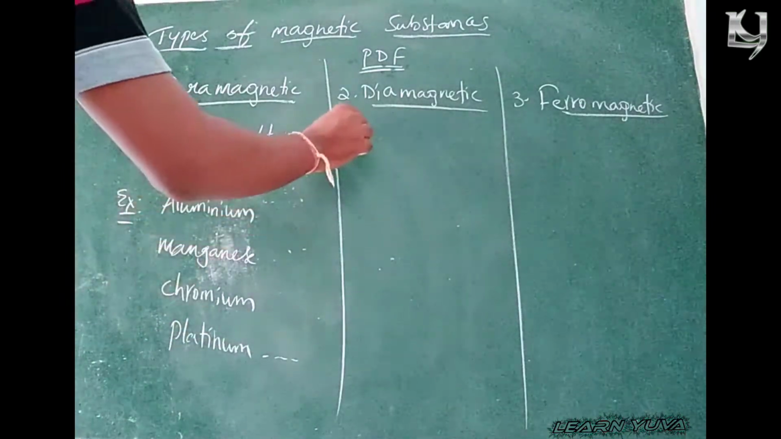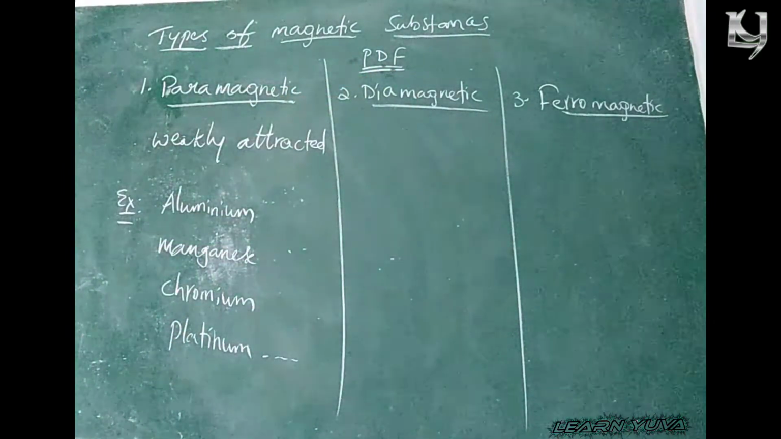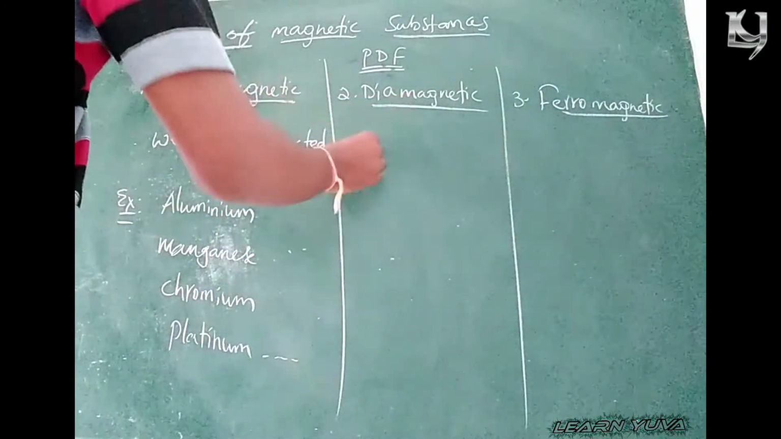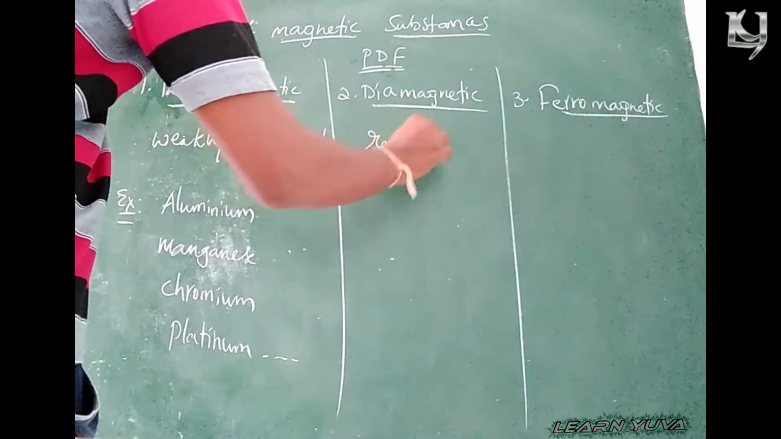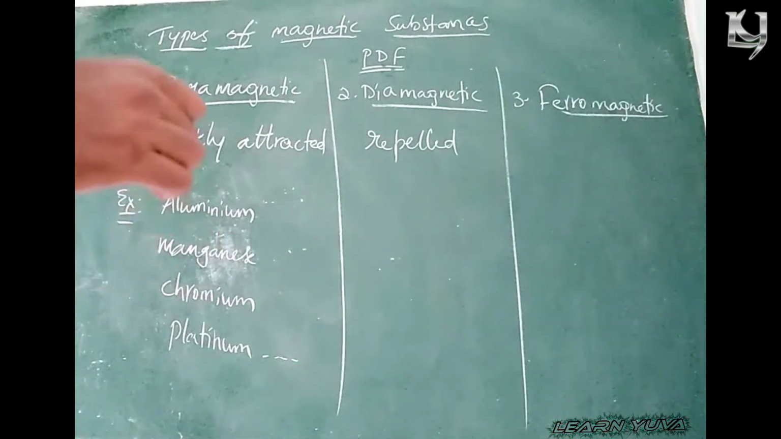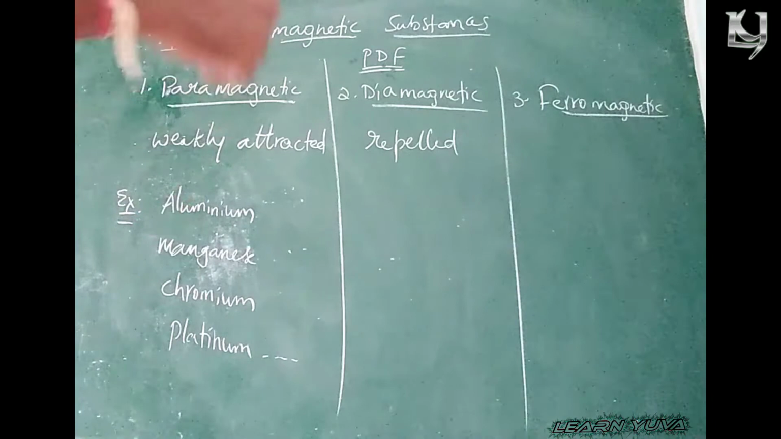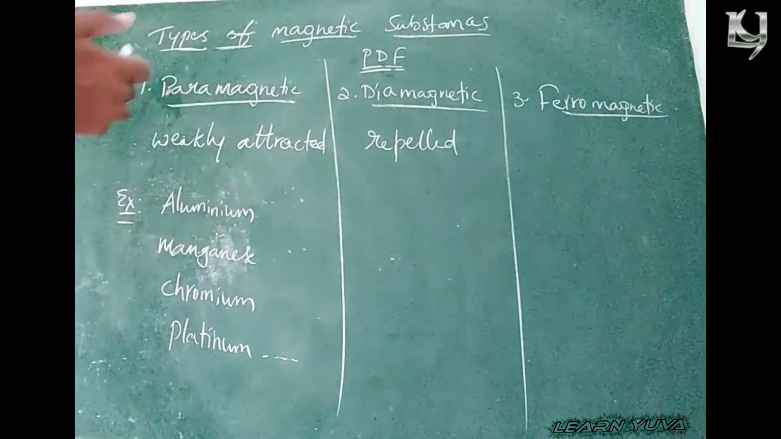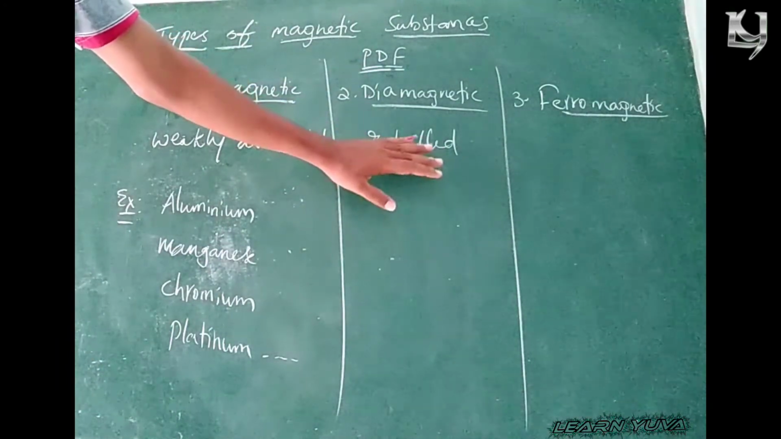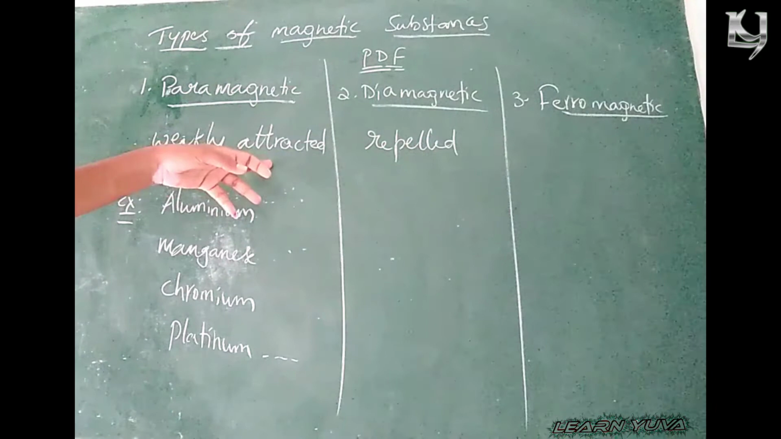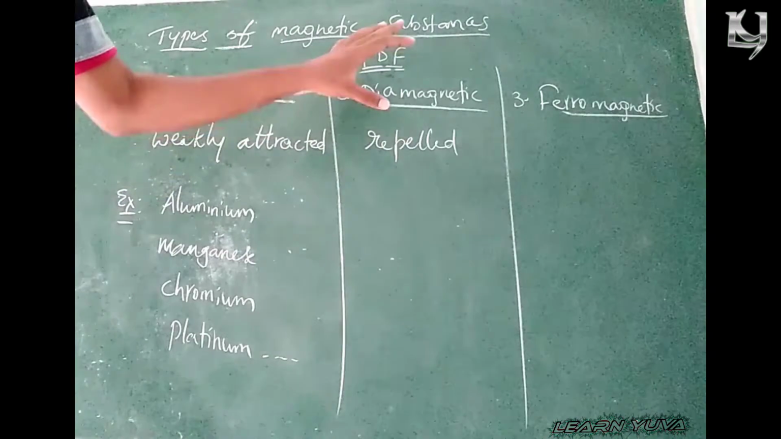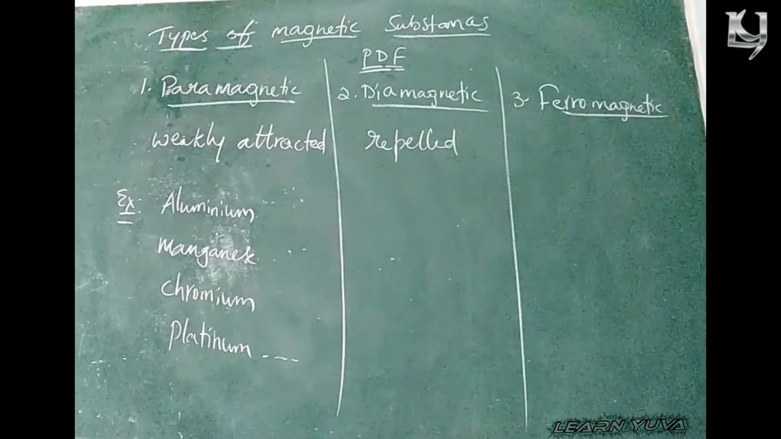Next, coming to the diamagnetic materials. These materials are repelled, which means not attracted. Repelled in the sense which pushes away. The substances which are weakly attracted to magnets are known as paramagnetic. The substances which are repelled by magnets are known as diamagnetic materials.